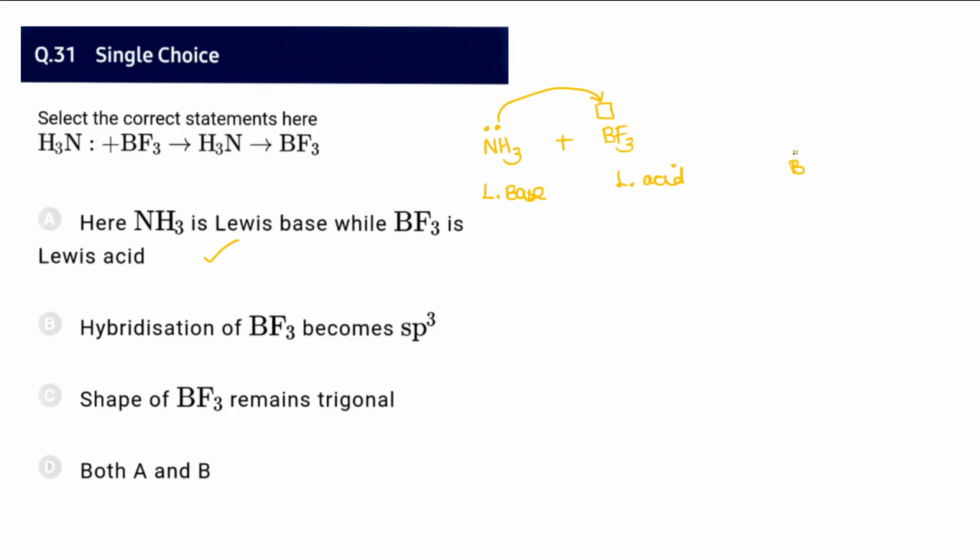So for the hybridization after accepting from BF3, and one from nitrogen, there are 4 sigma bonds around it. Therefore, when there are 4 sigma bonds, we may say it is sp3 hybridization.